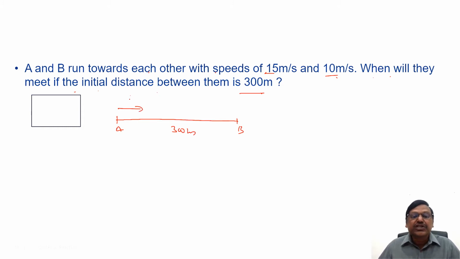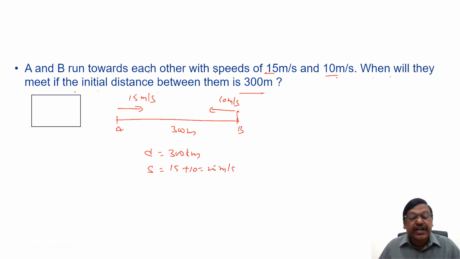They're running towards each other, in opposite directions, so the speed will be S1 plus S2, 15 plus 10, 25 meters per second, the effective speed. The time is distance by speed, 300 by 25, which is 12 seconds. After 12 seconds, they will meet.